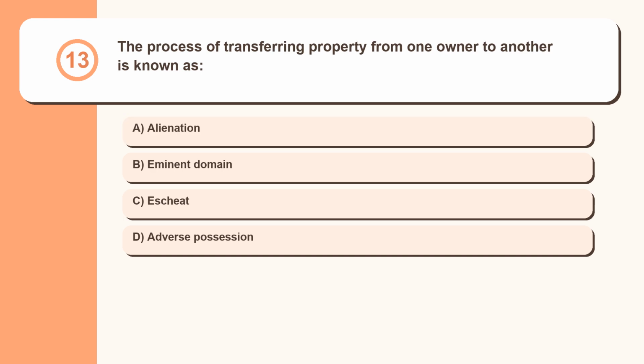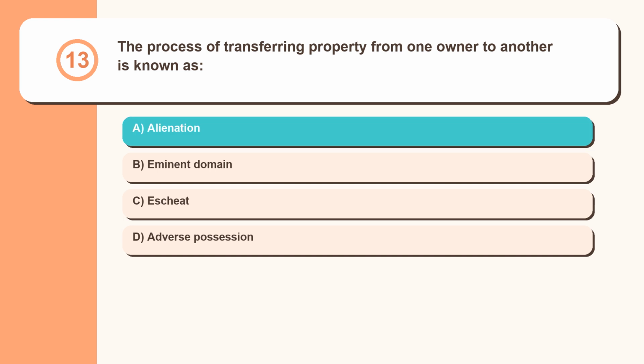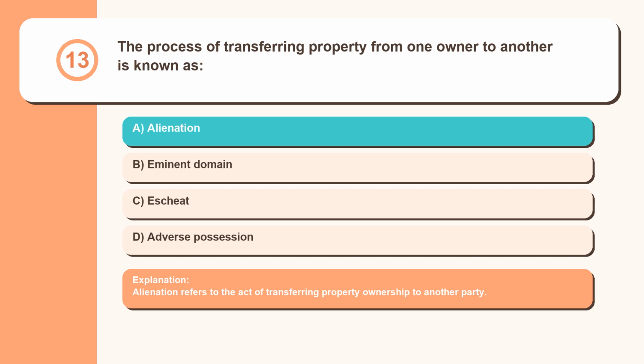Question 13. The process of transferring property from one owner to another is known as alienation, eminent domain, escheat, adverse possession. Alienation refers to the act of transferring property ownership to another party.